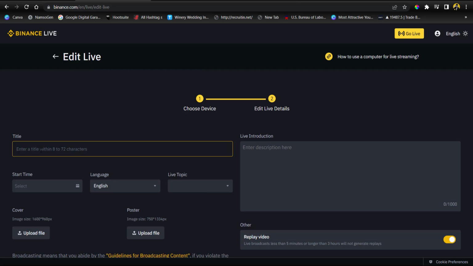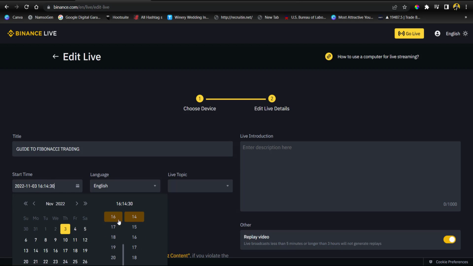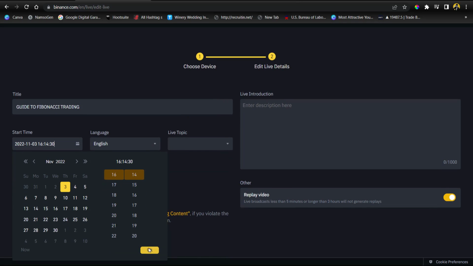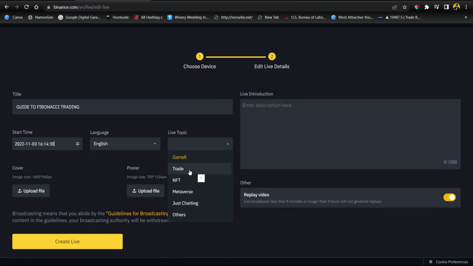So right here you can just type the title. Let's say guide to Fibonacci trading. So it's easy to build a followership on this particular platform. I'll just simply click on this. I think this is okay. I'll go for trade because this is where I'm more knowledgeable. You can simply select where you're also familiar with. I'll click on trade. You can go for NFT.